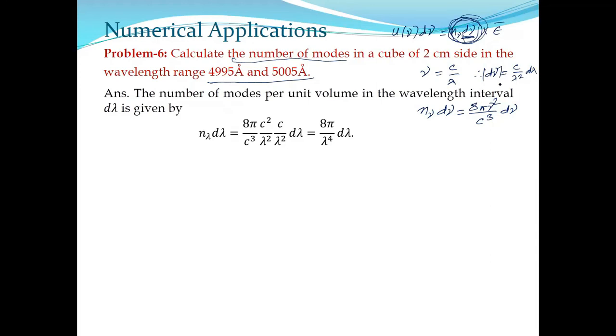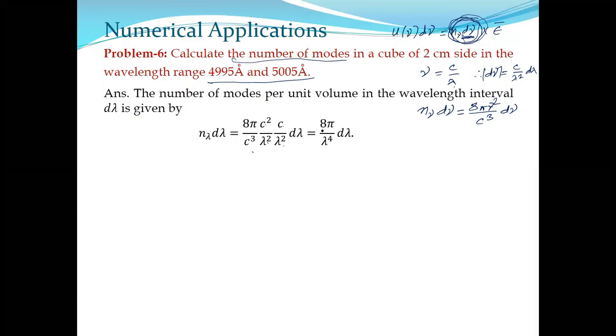Putting in the values: 8 pi by c cube, and instead of nu square we write c square by lambda square, and d nu is c by lambda square d lambda.